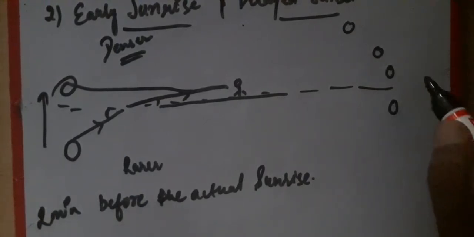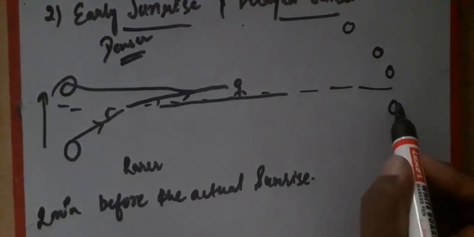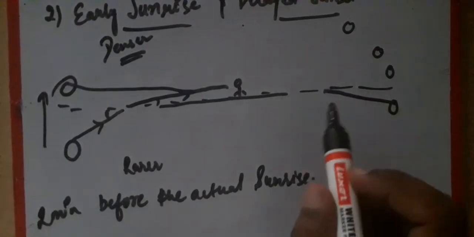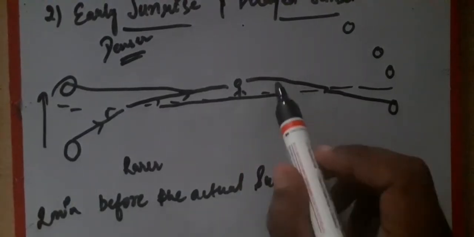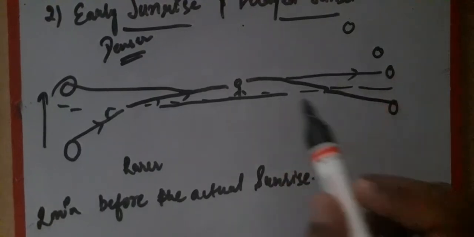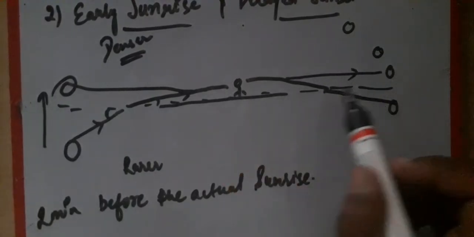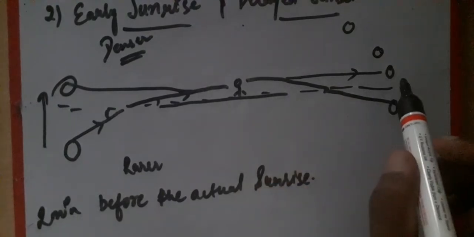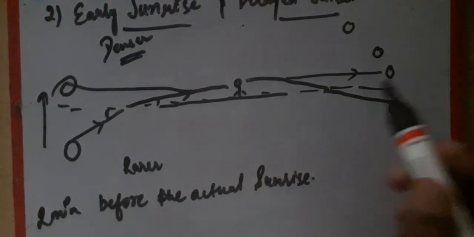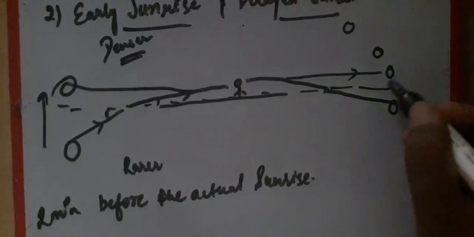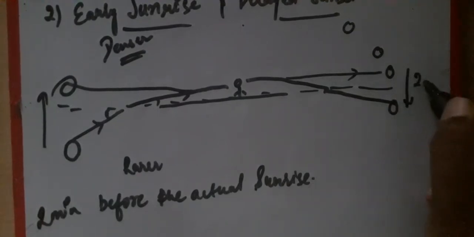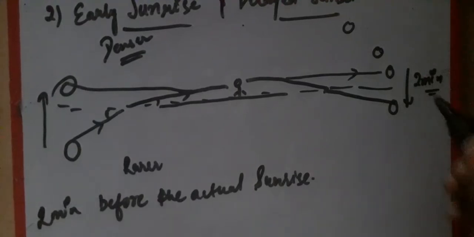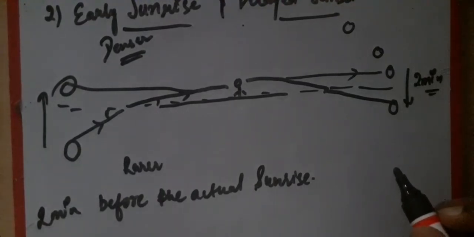But after setting also, what happens? Light again comes from it, right? And it is reaching the observer. Still we can see that when the light is reaching the observer, the observer can see the sun in front of him. So this also happens, like when the sun has set, the observer can still see the sun for 2 minutes. So after the actual sunset also, the observer can see the sun.